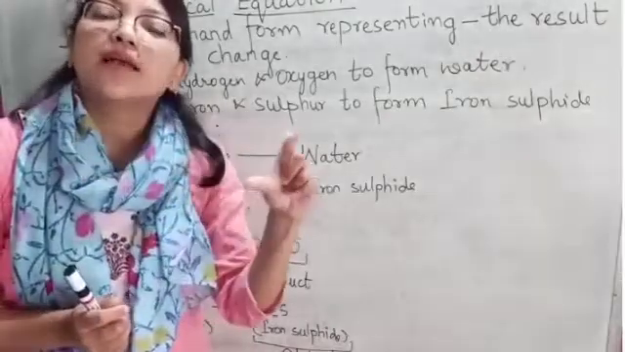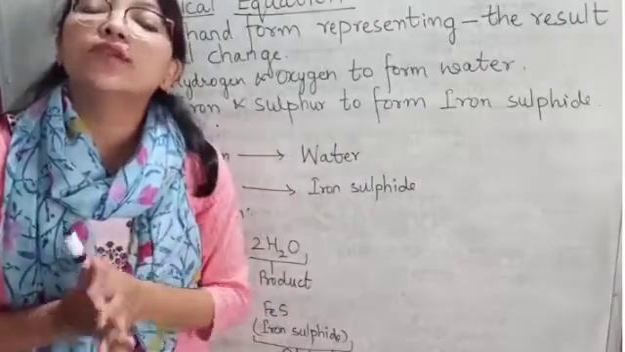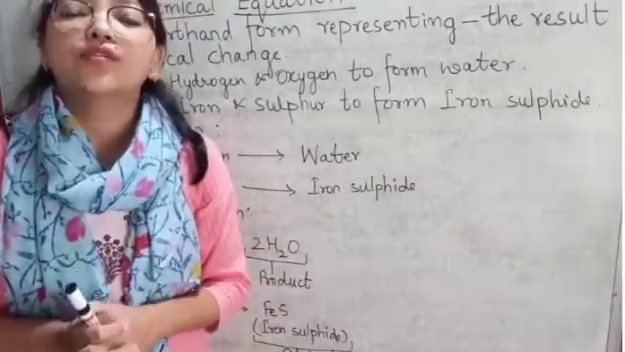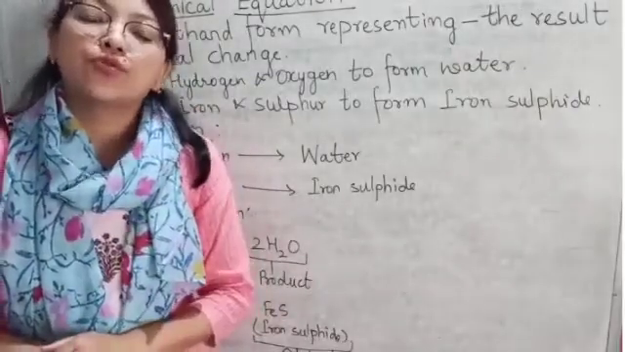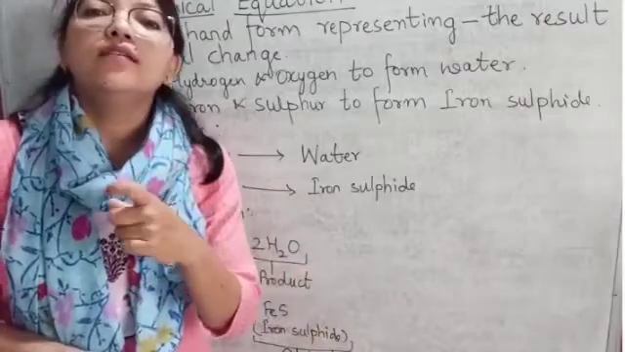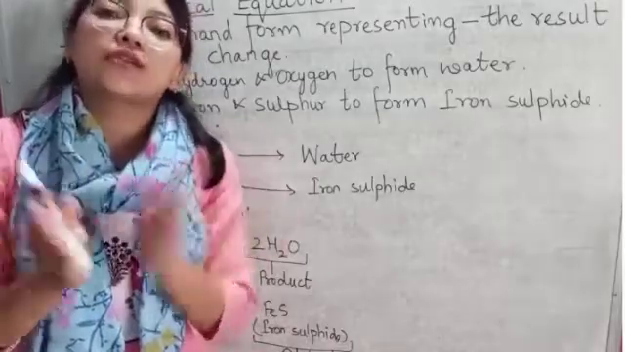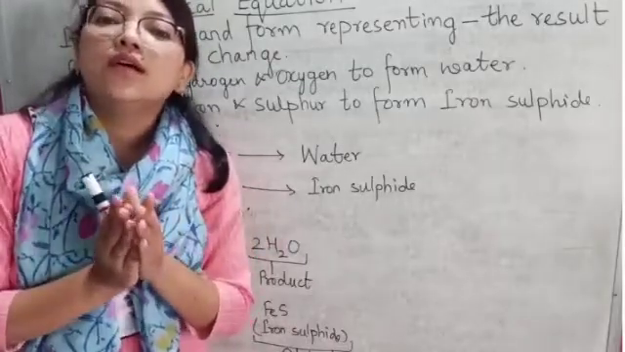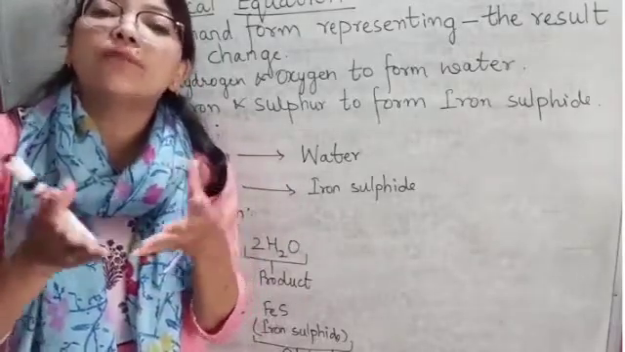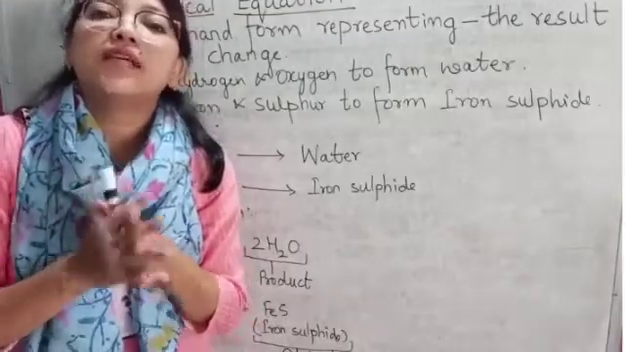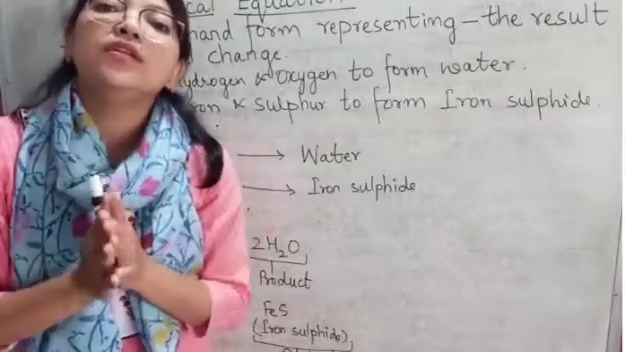You must have seen a chemical equation, which shows a chemical reaction. So what is a chemical equation? A chemical equation is a shorthand form representing the result of a chemical change. It shows what type of reaction is taking place, between what chemicals it is taking place, and what products are formed during the chemical reaction.